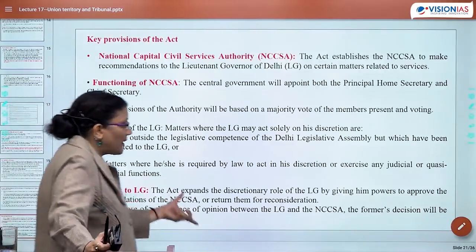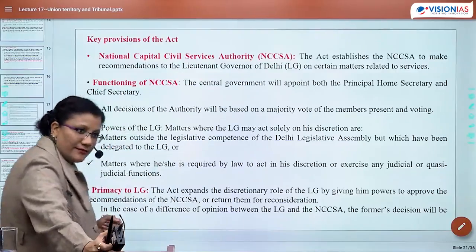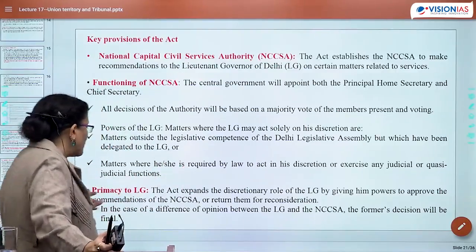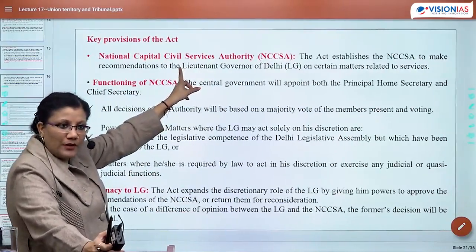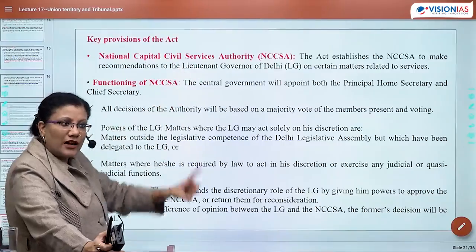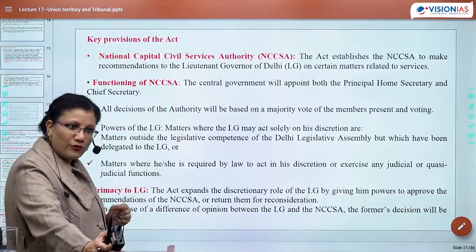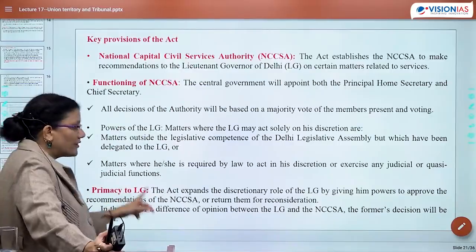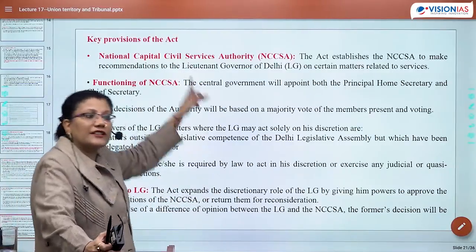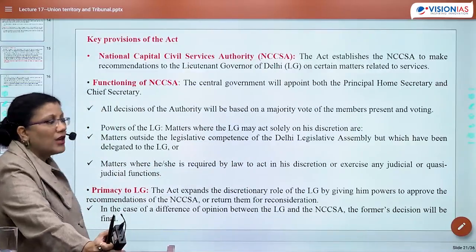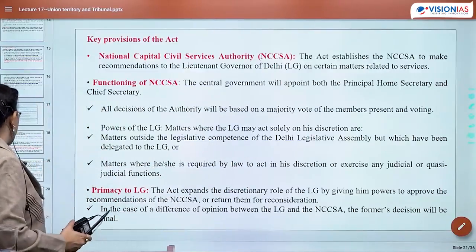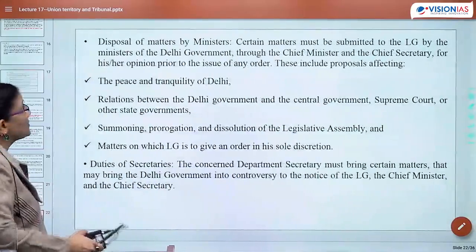The act expands the discretionary role of the LG by giving him power to approve the recommendation of this authority, जो हमने अभी अभी देखा. So any such recommendation will come to the LG, the LG has to approve. In case of a difference of opinion between the LG and this authority, the LG's decision will be made final. So this was a way in which this ordinance turned out into an act.